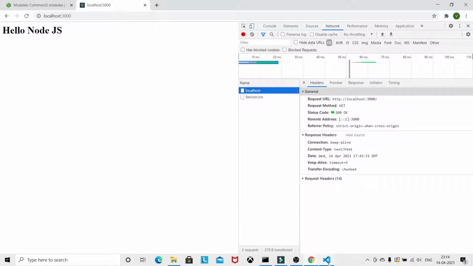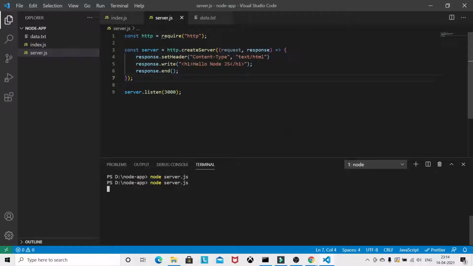Now let's move to the last part, that is how we can parse the incoming data. Modify this server.js file to work with the parsing incoming data. Okay, so parsing incoming data means, as till now we were sending only the response, like the get method.